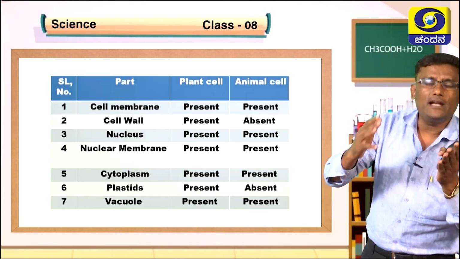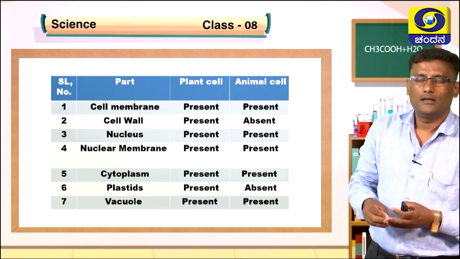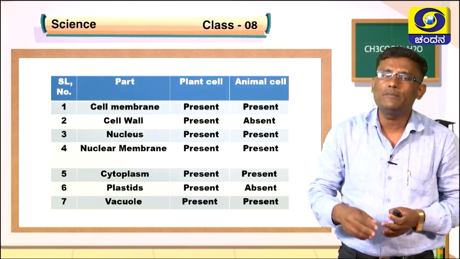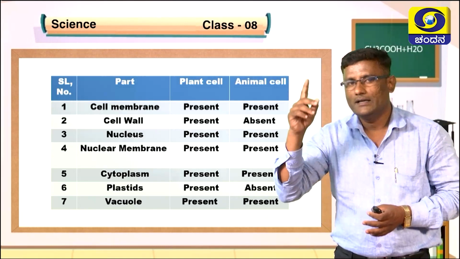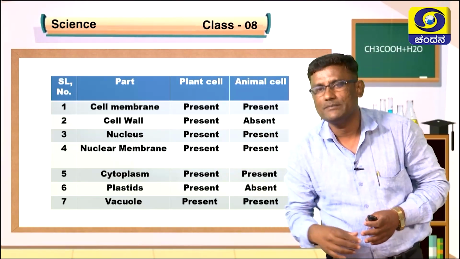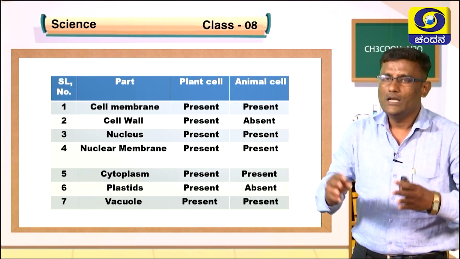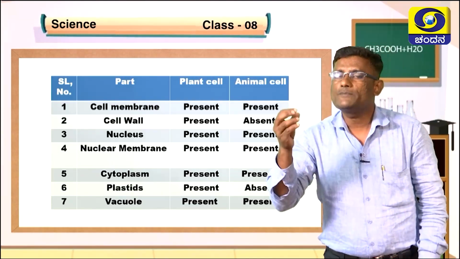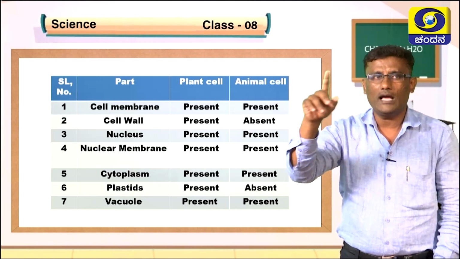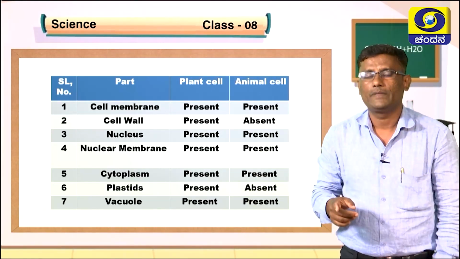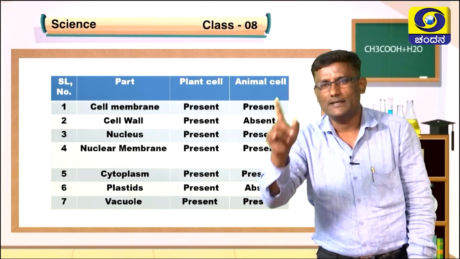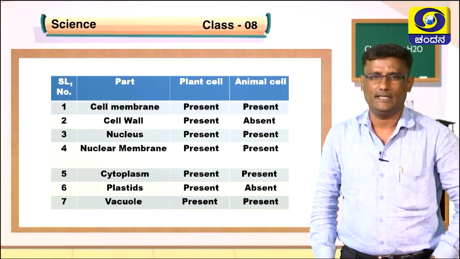Coming to the second one, the cell wall. As you know, the cell wall is present only in the plant cell, and the cell wall is absent in the animal cell. What I mean to say is that the plant cell is protected by both the cell wall as well as the cell membrane, but the animal cell is protected by only the cell membrane, and the cell wall is absent in the animal cell.